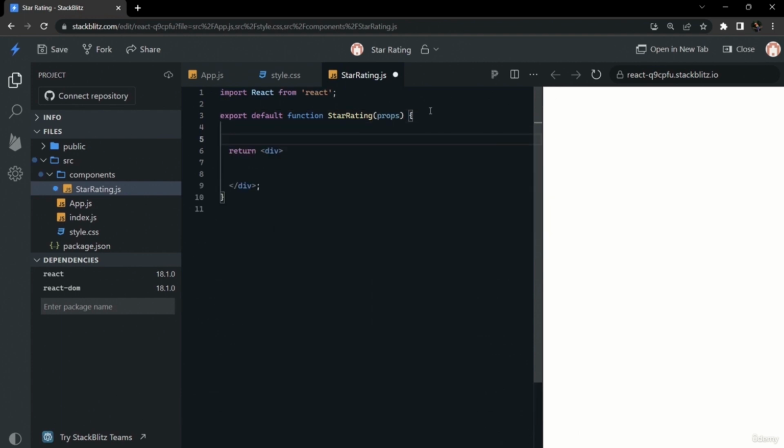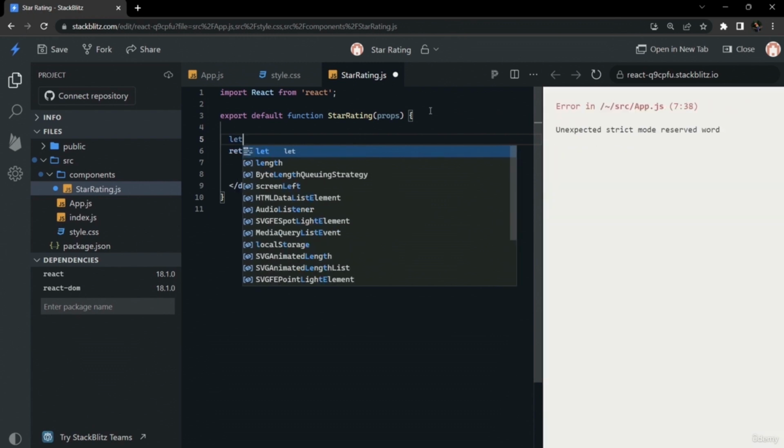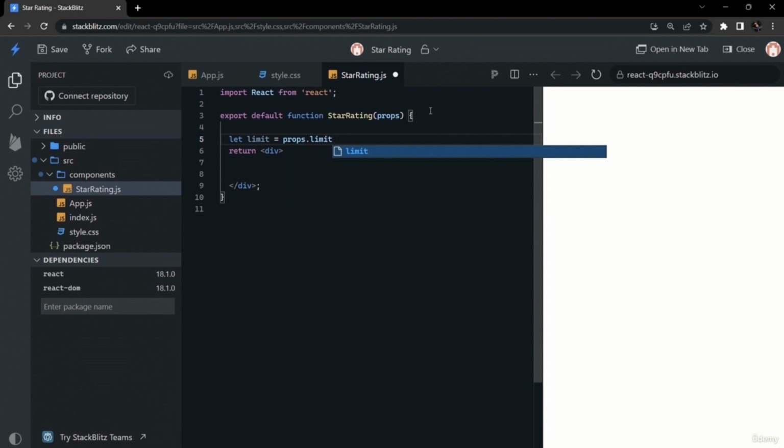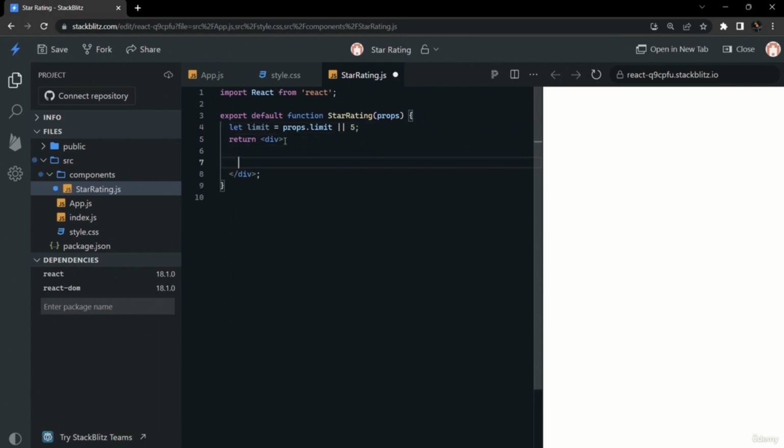Now we need props that will define the limit of our stars, like if the rating will be out of 5 or 10 stars, so we will get it from the props. If the props are not given, by default we can give it as 5. So we have defined limit and taken it from props. Now we can work on our JSX.